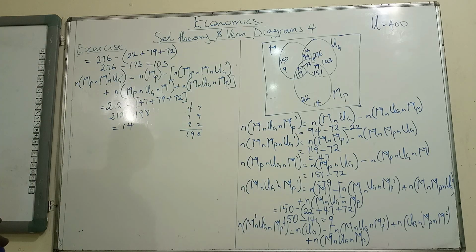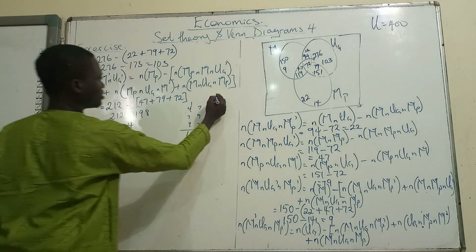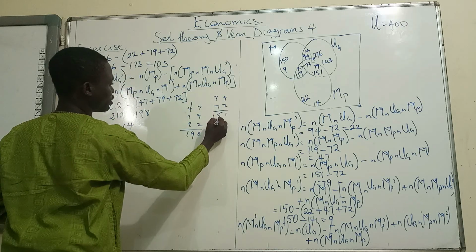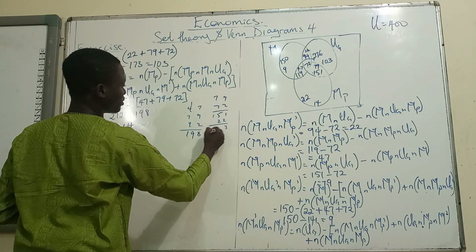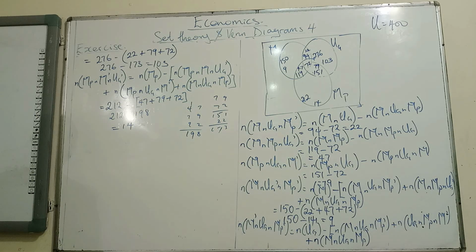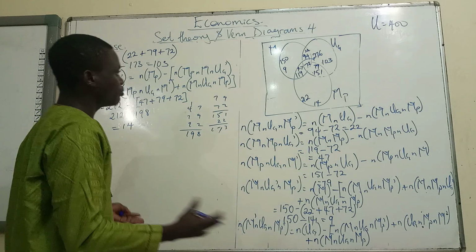Okay, and that is 79. So we have 79, 72. This is 151 plus 22. So this is 173. Well, that is correct. That is correct. So 276 minus 173, that's 103 of them. All right, so no problem.